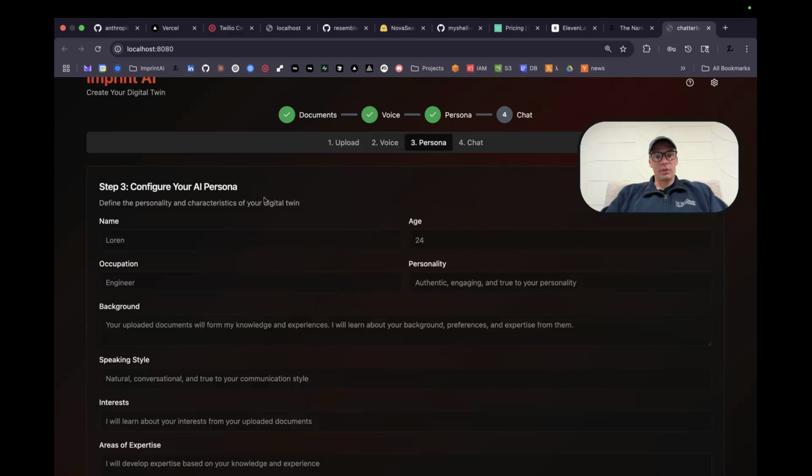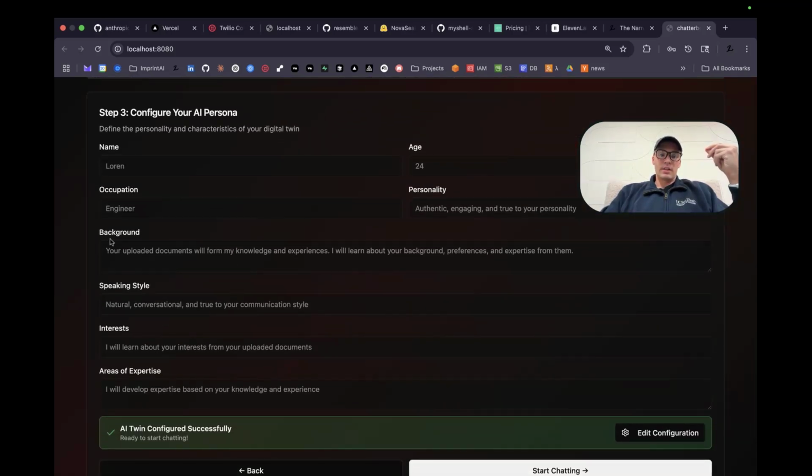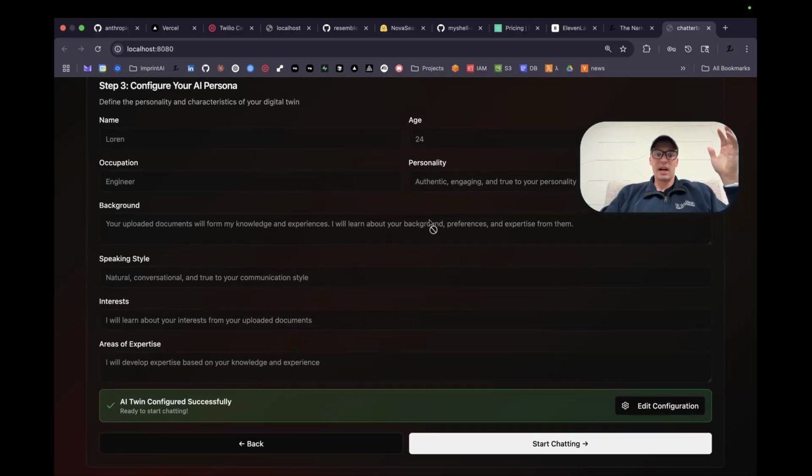What you can add here for the persona, this is really just kind of altering the system prompt for GPT to give more context. And so I kind of just let it show that the uploaded documents are like the knowledge and experience. And then on the back end, there's extra information in the system prompt saying like, look, you're acting as a twin, like don't leave that persona of being an AI. Once you're done with that, then you can just start chatting.